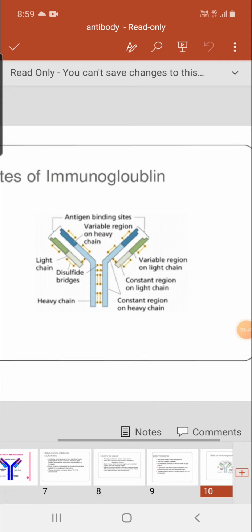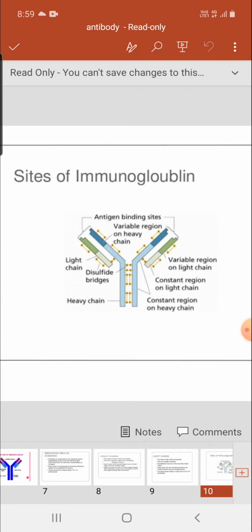These are the sites of immunoglobulins. This is the light chain and this is the heavy chain. They are linked to each other by disulfide bridges, and there is a region called the hinge region present between the heavy chains that provides flexibility to the immunoglobulin structure. The variable region of both heavy and light chain is called the antigen binding site because they bind to a specific portion of antigen and play an important role in precipitation reaction or clearance of antigen.